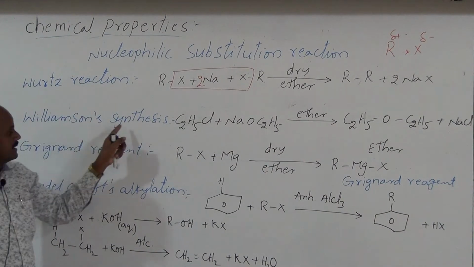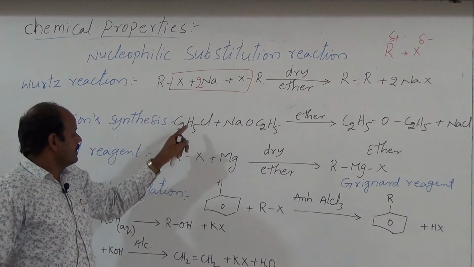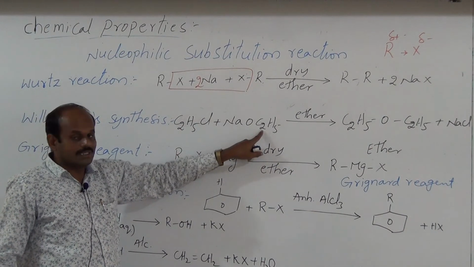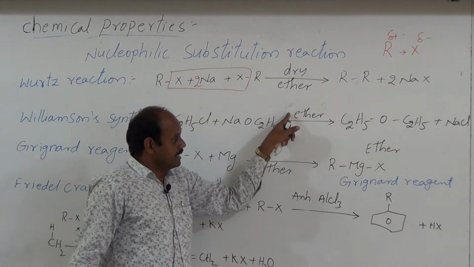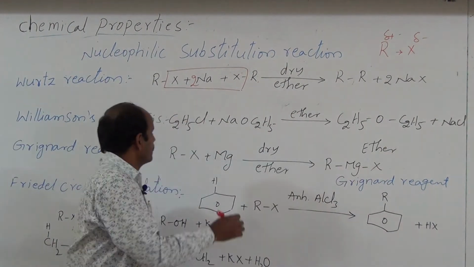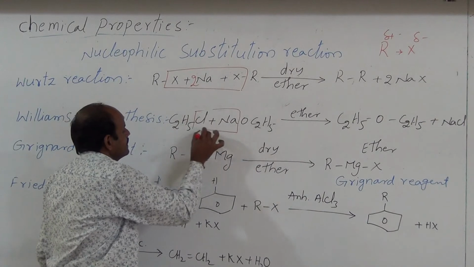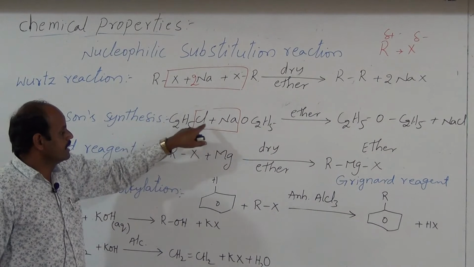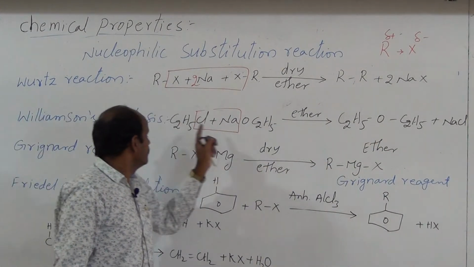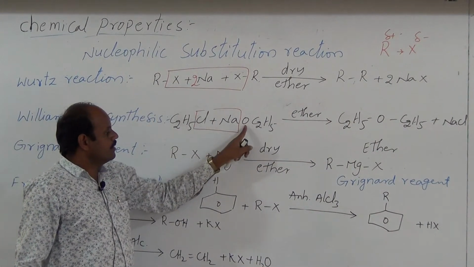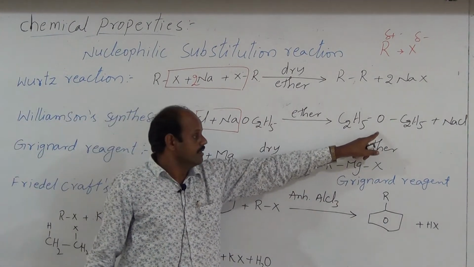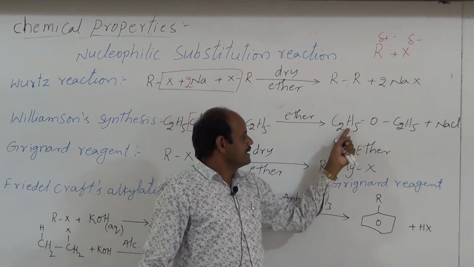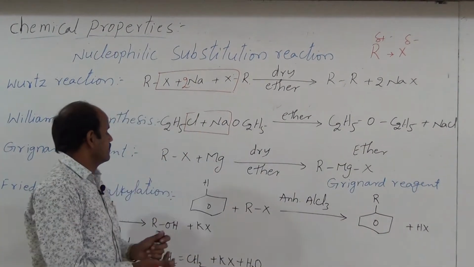And Williamson's synthesis. Alkyl halides, for example ethyl chloride, react with sodium ethoxide in the presence of ether. It gives ether by the elimination of NaCl. Here the sodium atom and chloride combine together to give NaCl, and the ethyl group is attached to oxygen, thus we get ether, C2H5OC2H5. The name of this compound is diethyl ether, the common name is ether only.